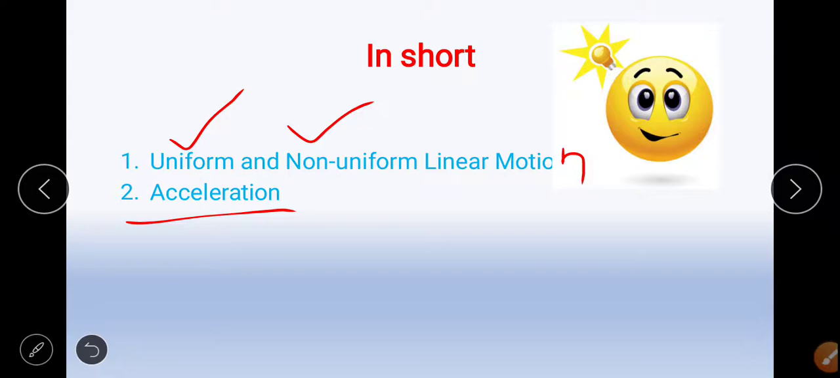In the next lecture, we are going to study the graphs of acceleration and velocity with respect to time.